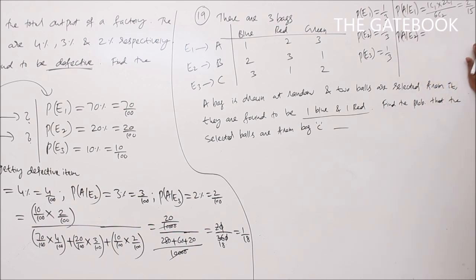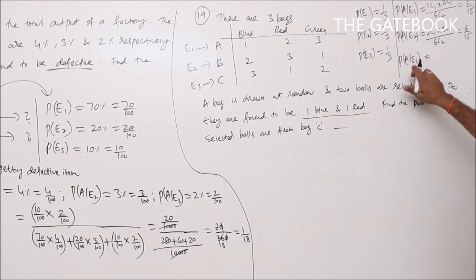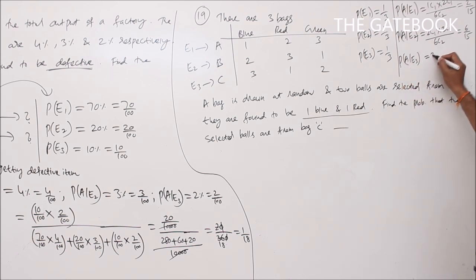Similarly, P of A given E2: from bag B getting one blue and one red. One blue means 2C1, into one red, 3C1, by 6C2. So we get 6 by 15. P of A given E3: first we talk about the bag, after that one blue and one red. From bag C getting one blue and one red: 1 blue means 3C1, 1 red, 1C1, by 6C2. So 3 by 15.